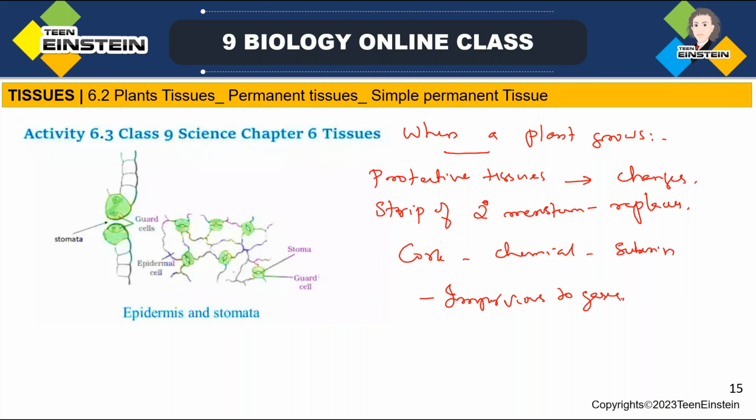These cells are very compactly arranged without any intercellular space, and they have a thickening substance called suberin in the walls. That substance makes those cells impervious to gases and water also. So here ends the story of simple permanent tissue.